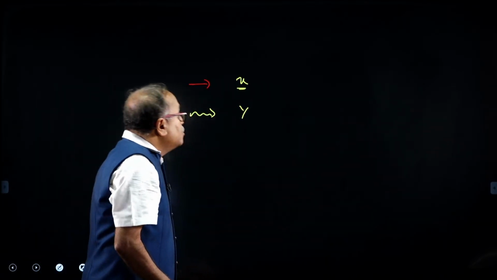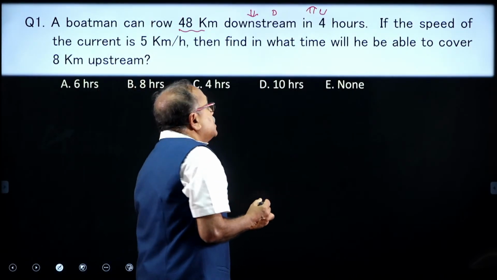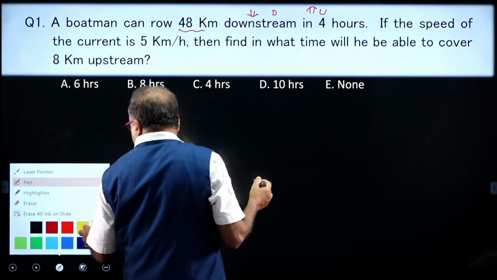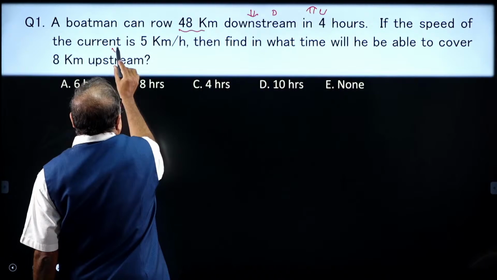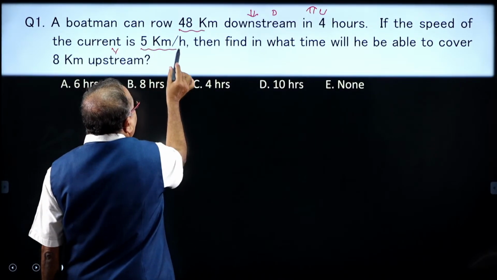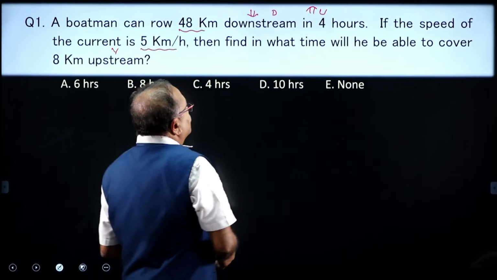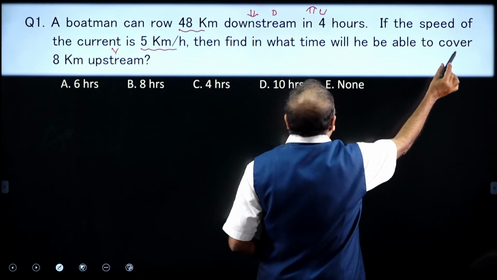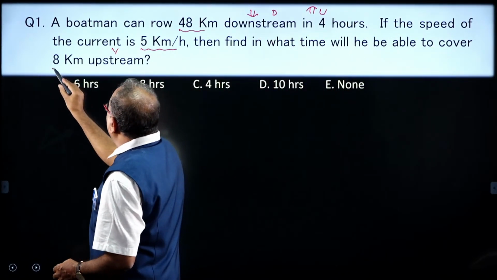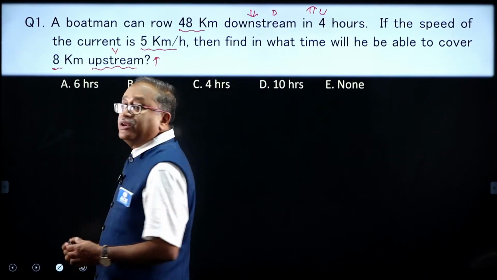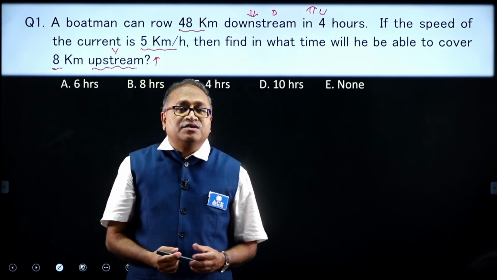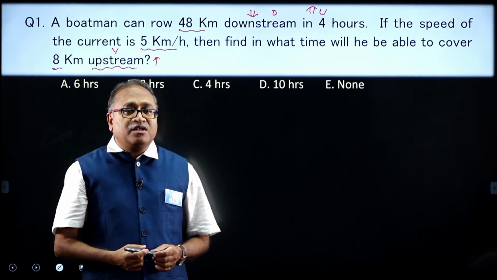So, let us begin over here. It says that if the speed of the current, that is y, is given to us as 5 kilometer per hour, then what will be the time it will take to cover 8 kilometer upstream, 8 kilometer. Is it not? The question is very direct and simple.